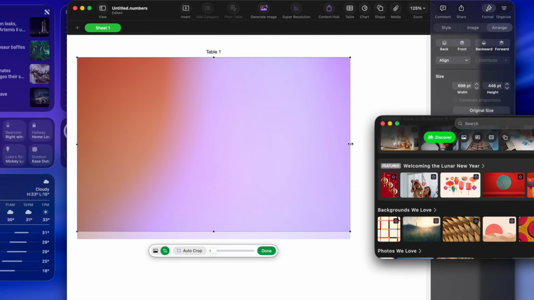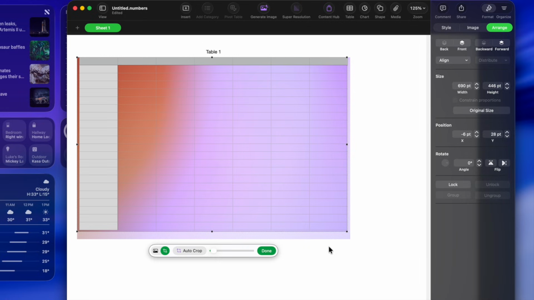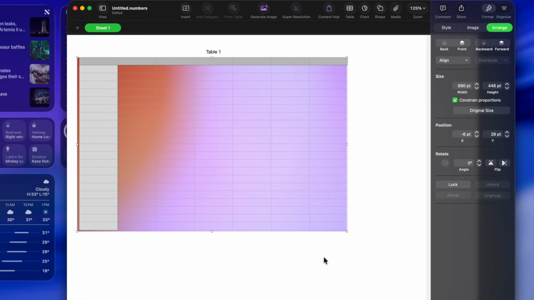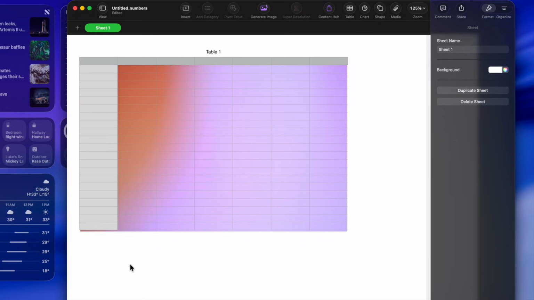Let's move this out of the way. All right, and it's kind of snapping there a little bit, not much. And then what I'll do is I will go to arrange, I'll make it backward, and then I'll hit done. And now you can kind of see, it's not perfect, but you can see that the content is now in the back of this table. So it's a good way to make your tables look nicer.